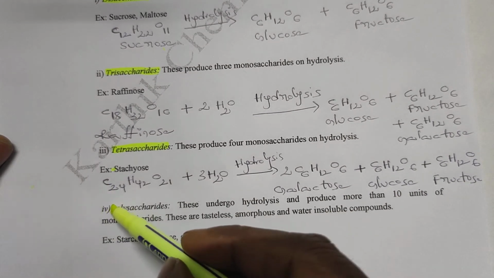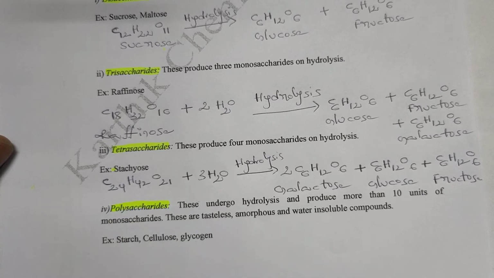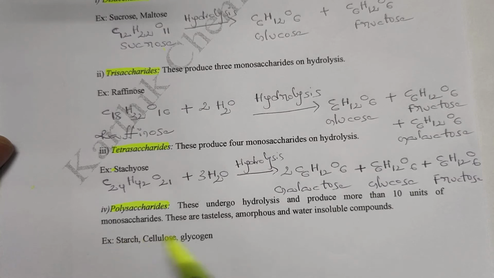Then polysaccharides undergo hydrolysis and produce more than 10 units of monosaccharides. What are the examples? Starch, cellulose, glycogen. These are the examples of polysaccharides.